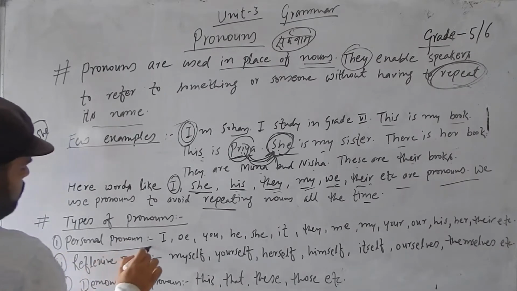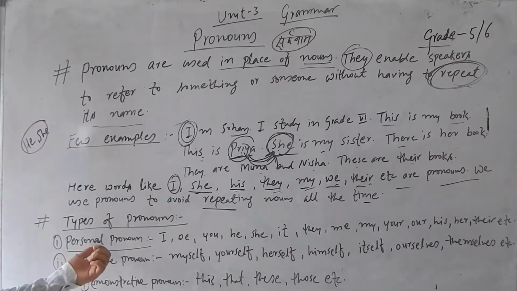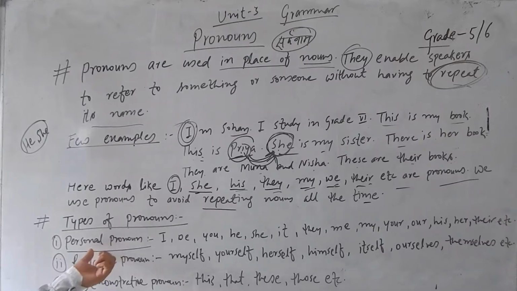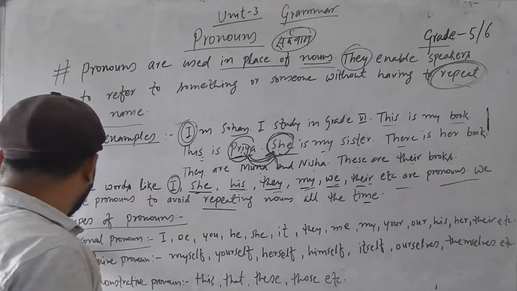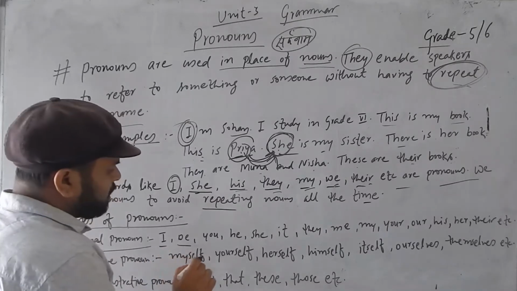Personal pronouns. Listen to the word, see the word personal. It is related to person. I, person. We, person.